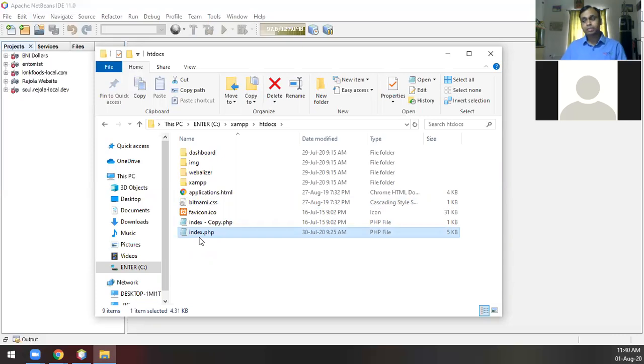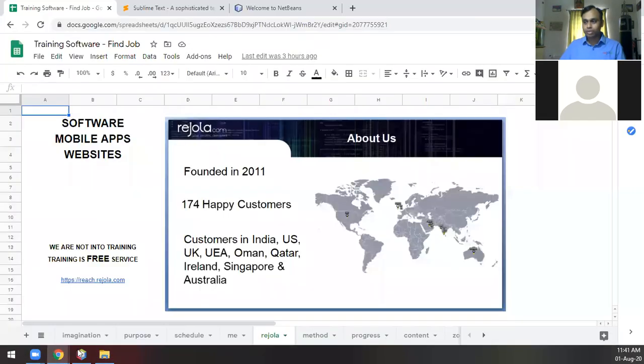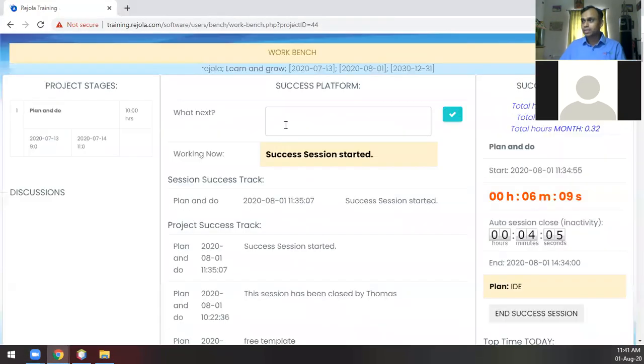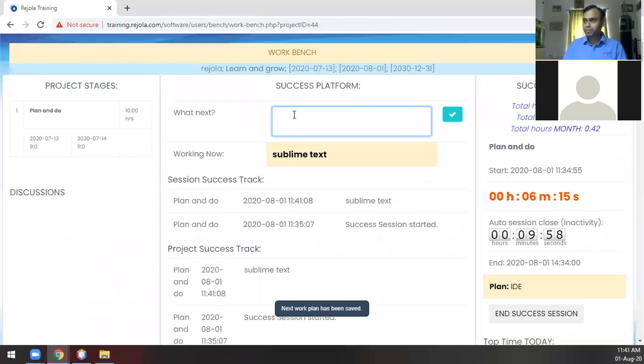We put the entire bootstrap code that we had written in the previous level and dumped it into this index.php, and then we loaded this particular file in localhost. Let me type Sublime Text and also NetBeans, because we have discussed both of them.